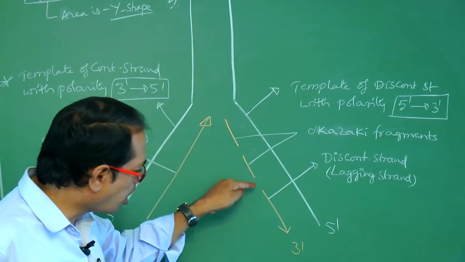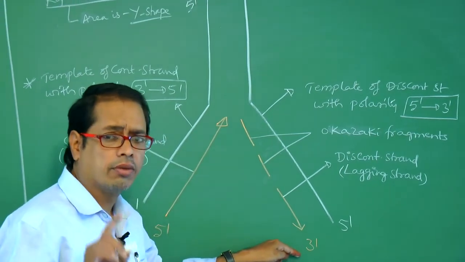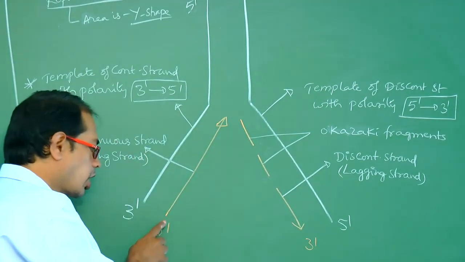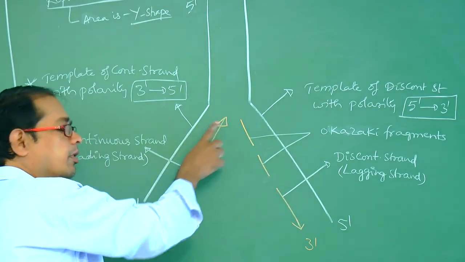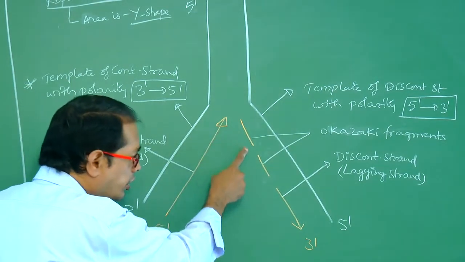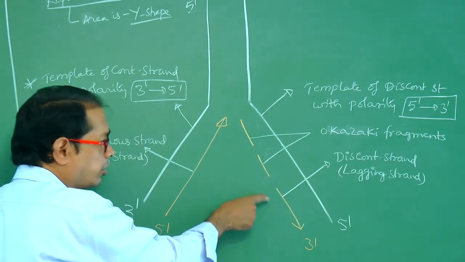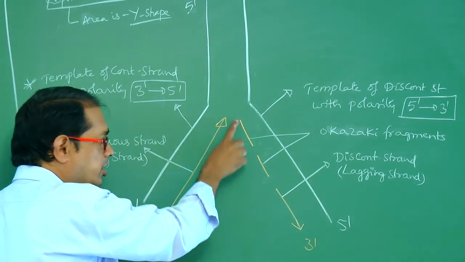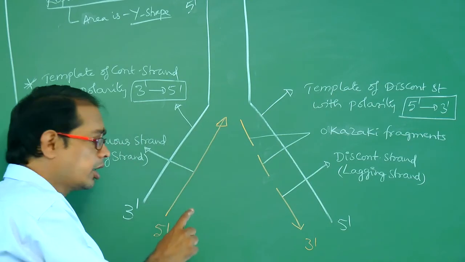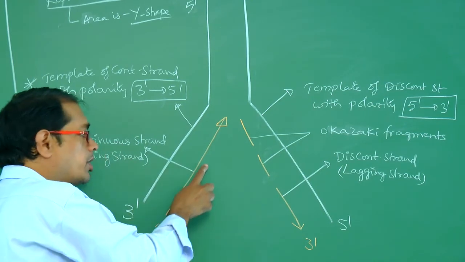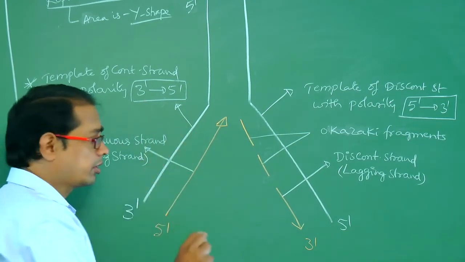Okazaki fragments are formed in the direction of 5' to 3'. So continuous strand is synthesized from 5' to 3', discontinuous strand is synthesized from 5' to 3', and Okazaki fragments are synthesized from 5' to 3'. DNA polymerase catalyzes the polymerization in the direction of 5' to 3'.